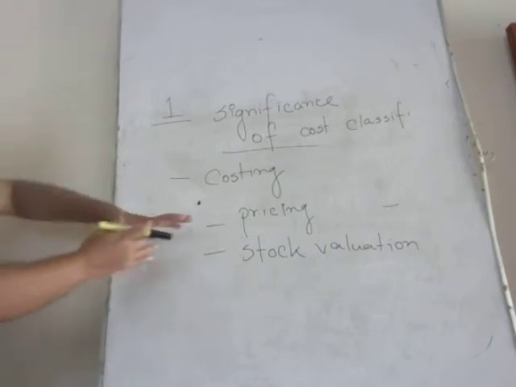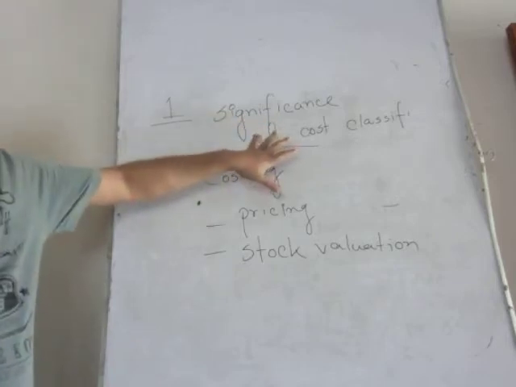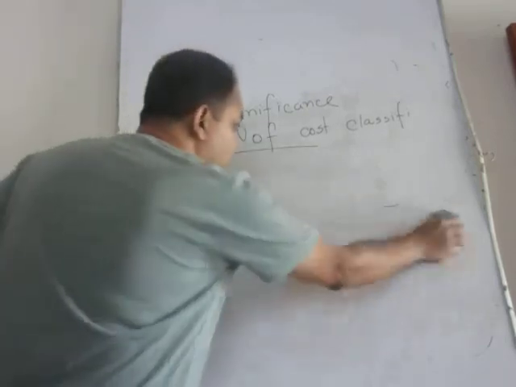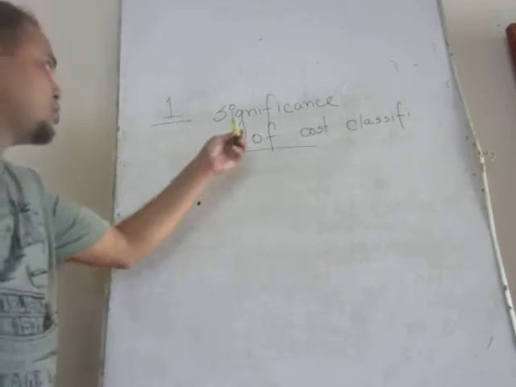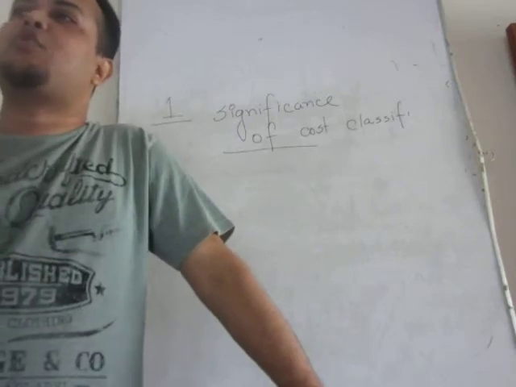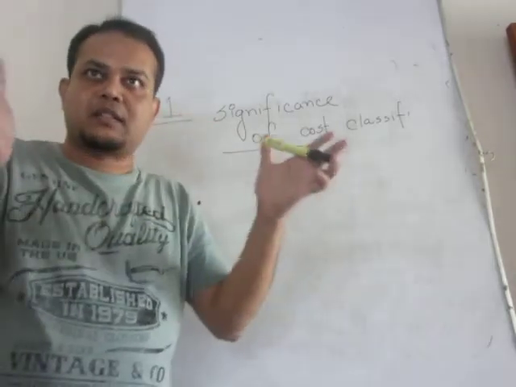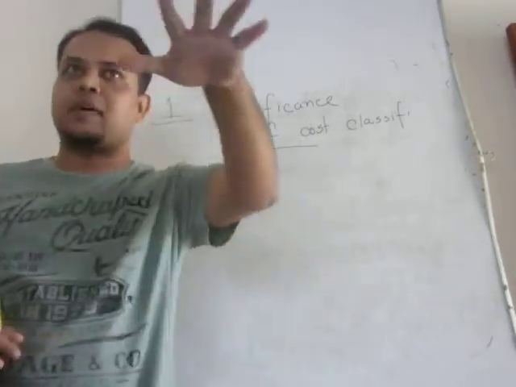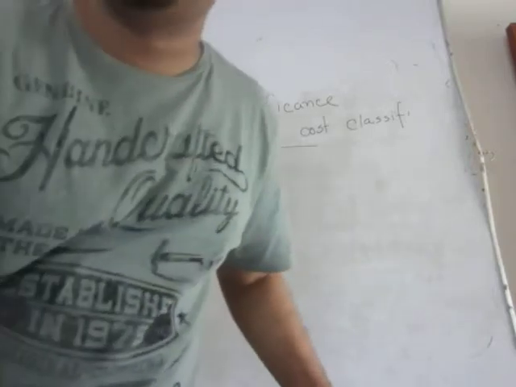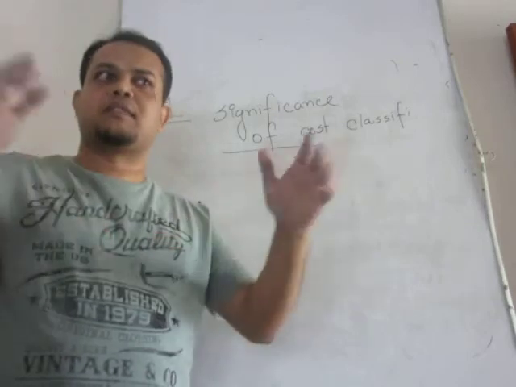So there are several things for which you need to do costing. But within this, the most important thing for why we are going to do this cost classification and behavior is that, if you are a business person, your ultimate goal is to generate profit, right? And each and every year you have to enhance the percentage or portion of profit if you want to survive in the market. That means the ultimate goal is generating profit, right? Normally there are two different ways how you can generate profit. Normally, for this foundation level we can think of that.